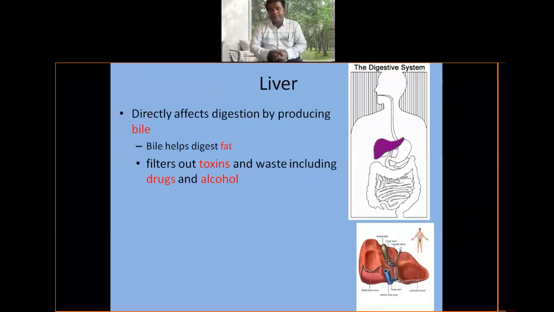That is called emulsification. And one more thing: bile juice contains bile pigments and bile salts. Bile juice has a pH value of 8.6, so it is slightly alkaline, and it is golden yellow in color.